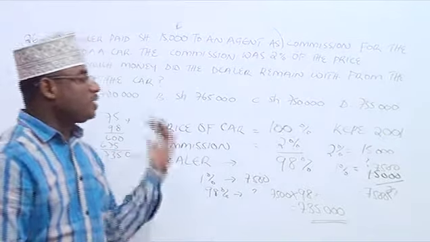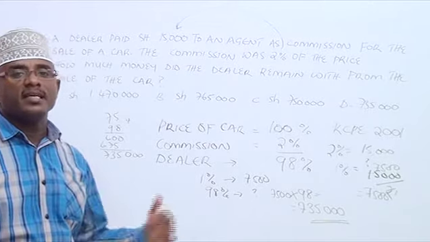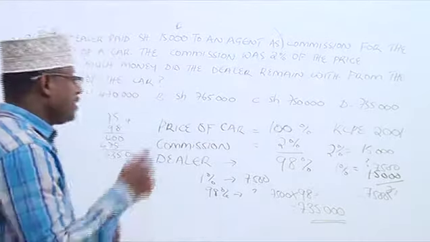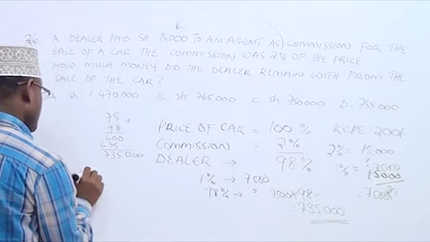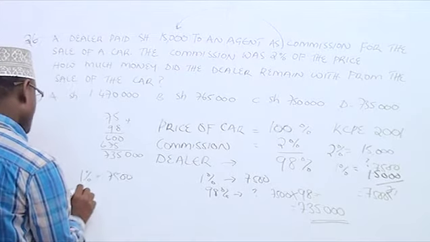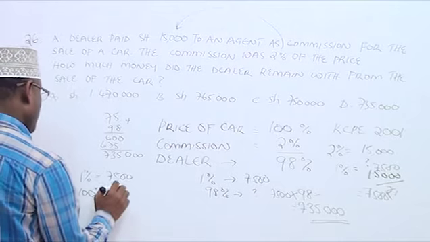If the same question was asking what was the selling price, at what price was the car sold to the buyer, then you will say if 1% is 7,500, what about 100%? The price which the buyer paid.